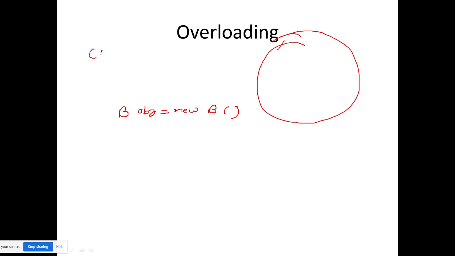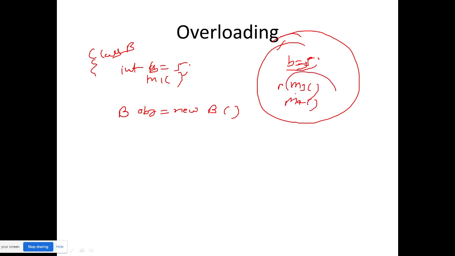Because in class B I have written integer B is equal to 5, B value 5 is stored here. M3 and M4 created in class B are also now present in this object.